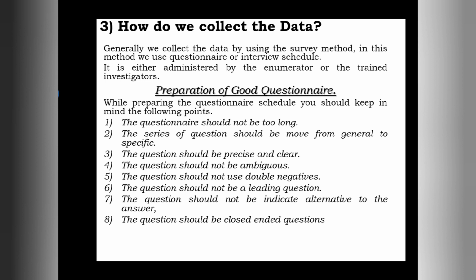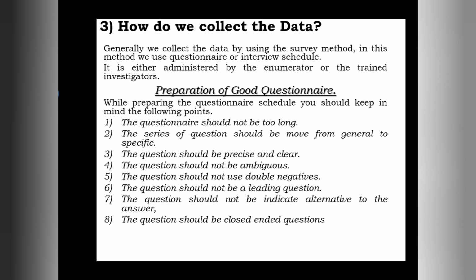This is the first point. The second point: the series of questions should move from general to specific. It means the order of the questions in the questionnaire should move from general to specific. In the beginning of the questionnaire we should put general questions, which are only partially related to the study subject. At the end we put questions which are specific, or completely based on the study subject.